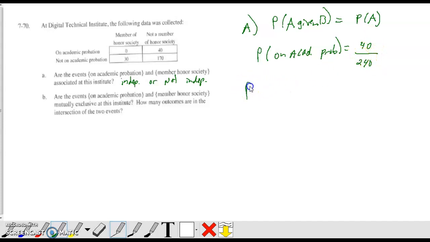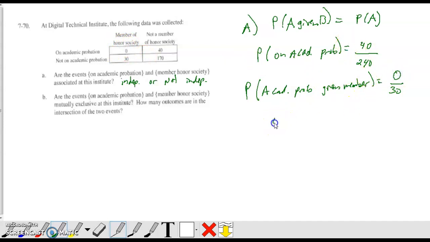So now I want to do, what is the probability? So that's my A. So now I want to do academic probation given member. Okay, so I know that given a member, there are 30 people that are members. And then what's the academic probation? There are 0 people that are on it.